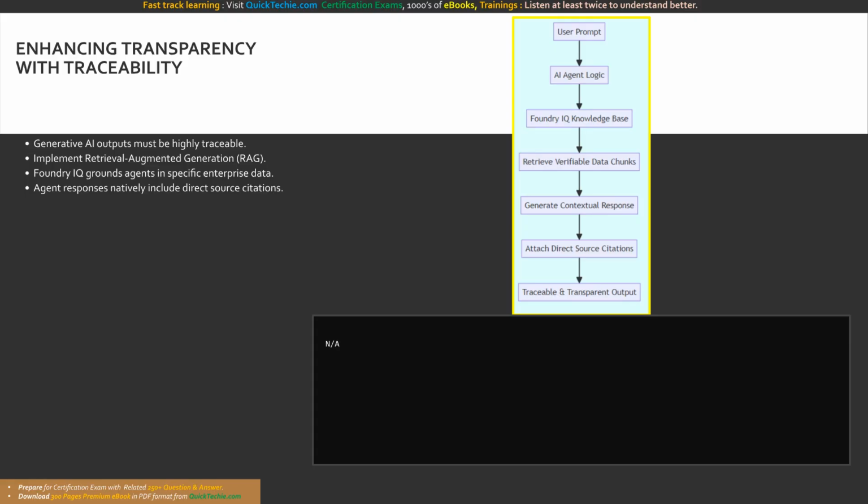The diagram displays the retrieval augmented generation workflow for transparency. The user prompt triggers the AI agent, which queries the Foundry IQ knowledge base to retrieve verifiable data chunks.